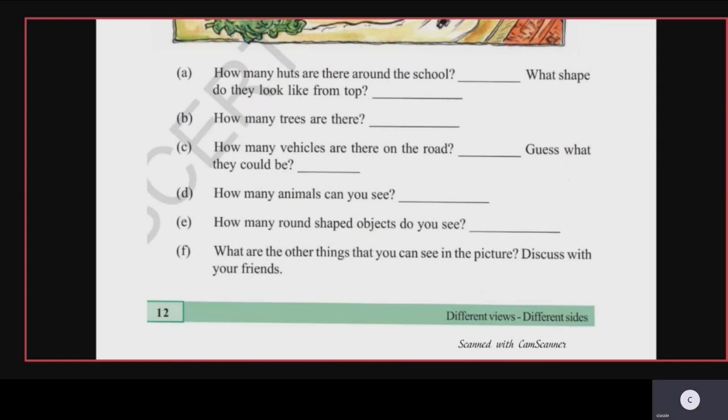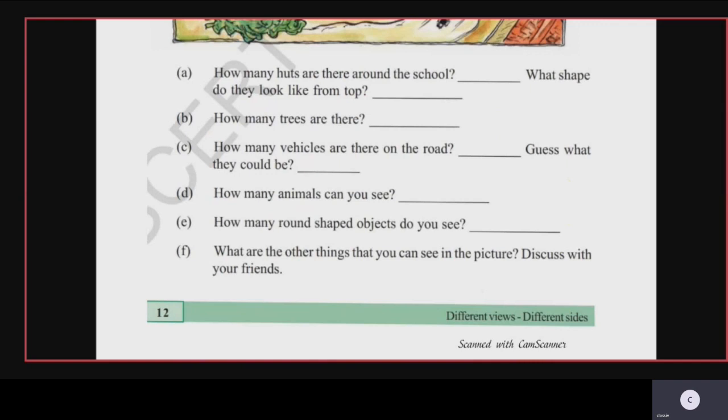Yes, just to go through it. How many are visible? You can see 4 round shaped objects, children. Here one chimney is there. On both the floors, two chimneys are there, one hut one. So count you will be going on with 2, and children are playing with the ball, that is 3, and there is a well there. So that is 4. So how many round shaped objects can you see? 4 round shaped objects are visible to us.